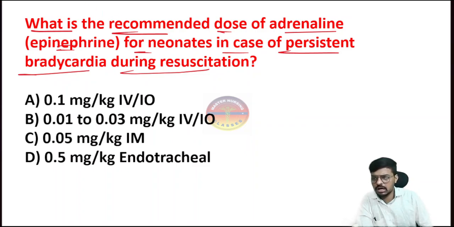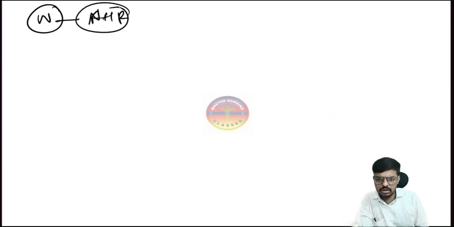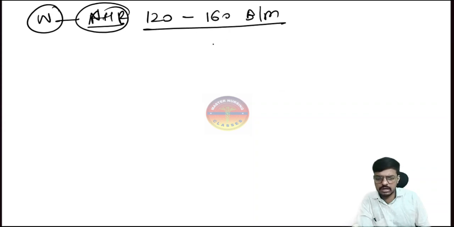First, everyone has to know when we have to give adrenaline or epinephrine in neonatal resuscitation, so make clarity of this. In persistent bradycardia only we have to give the adrenaline. First I will tell the basics. The normal neonatal heart rate you can consider is around 120 to 160 beats per minute. This is the normal heart rate.